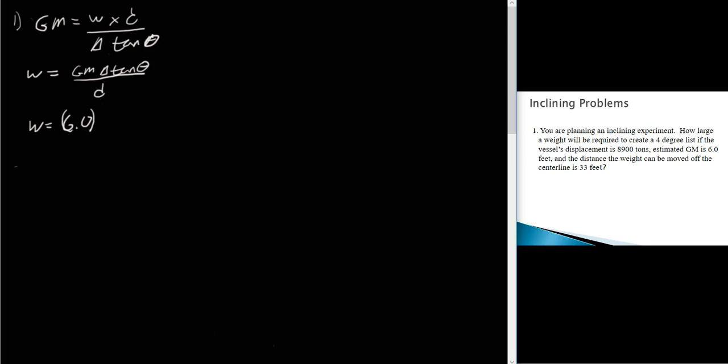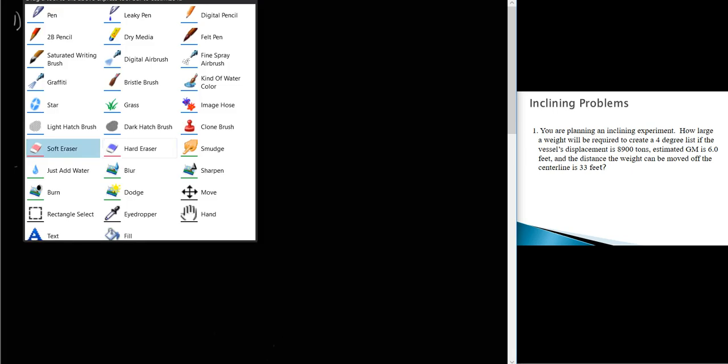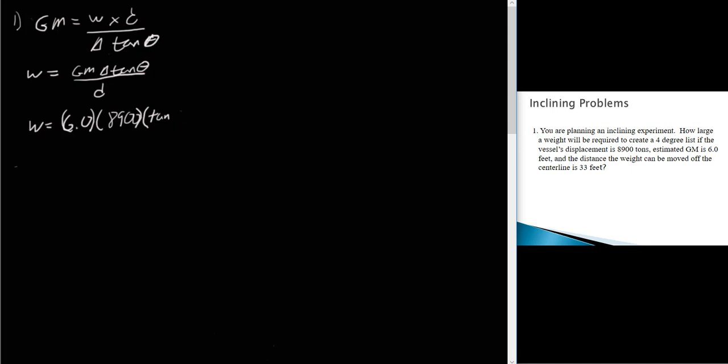So that's 6 feet times our displacement, which is 8,900 tons, times the tangent of the angle, and the angle is 4 degrees, and that's all divided by the distance, which is 33 feet.